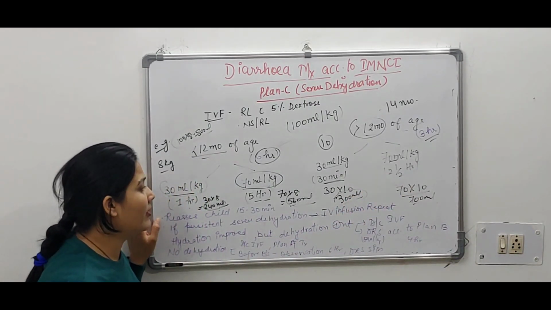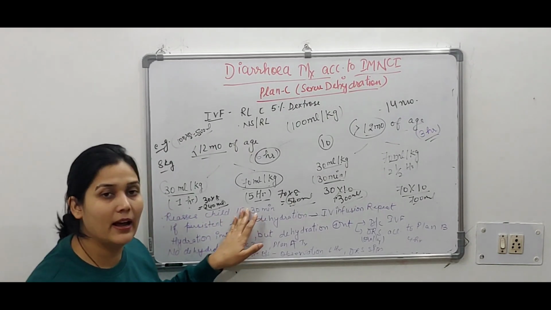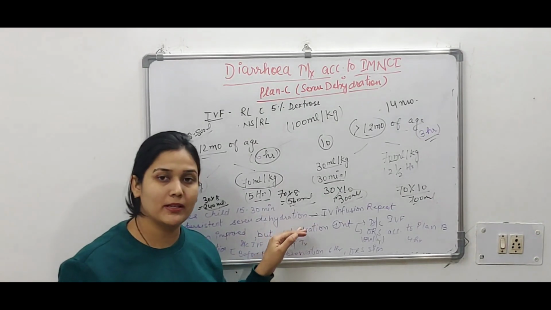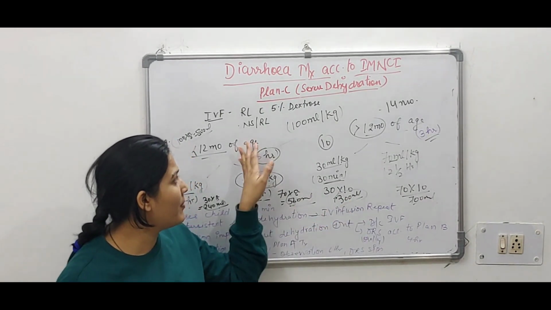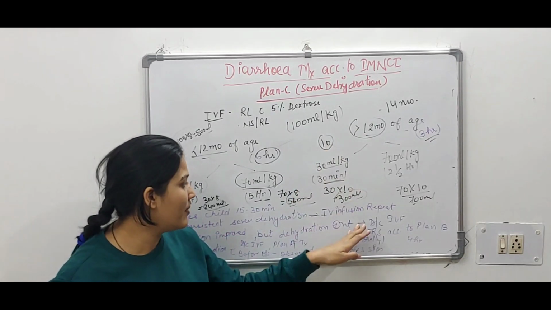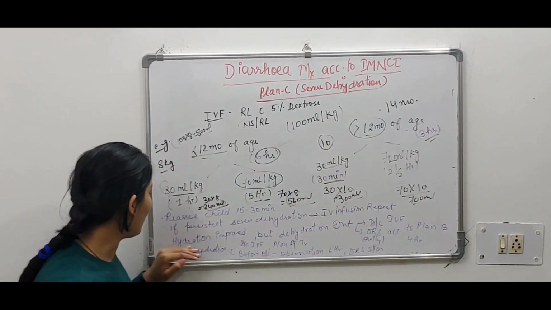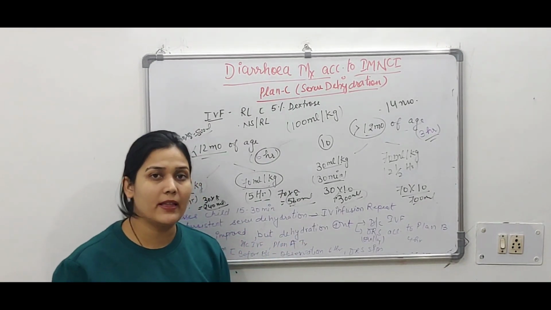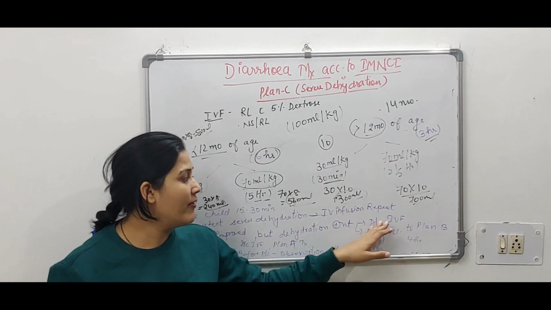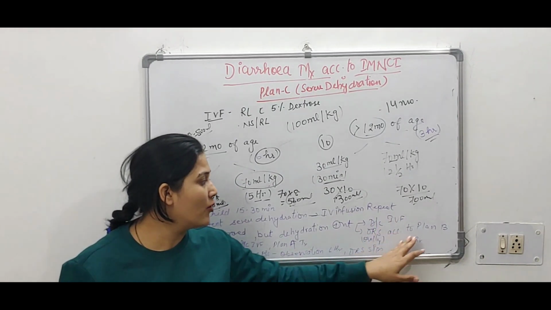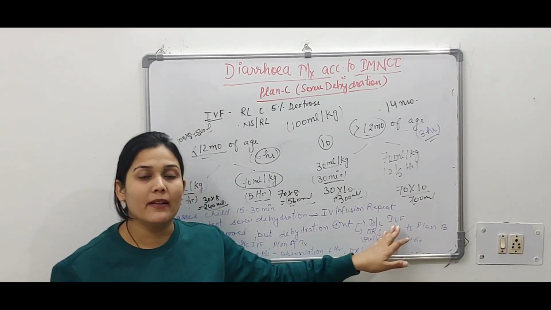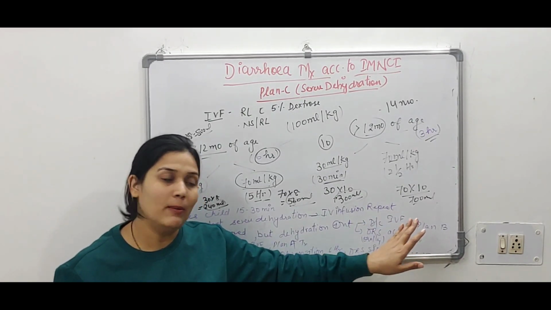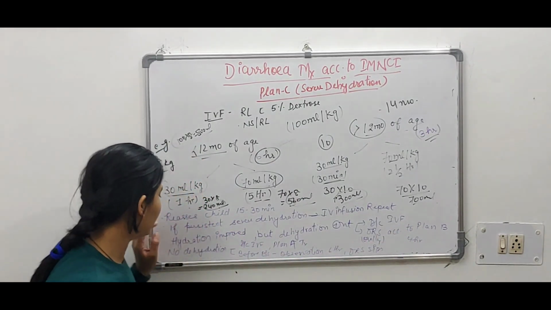Okay, then what will we do? We will reassess the child every 15 to 30 minutes. If severe dehydration is persisting via IV infusion, we will repeat 100 ml per kg, plan C. If hydration status has improved but dehydration is still persisting and the child can drink, we will stop the IV fluids. ORS according to plan B within 4 hours, that means the replacement we will apply here is 75 ml per kg, that should be given orally.